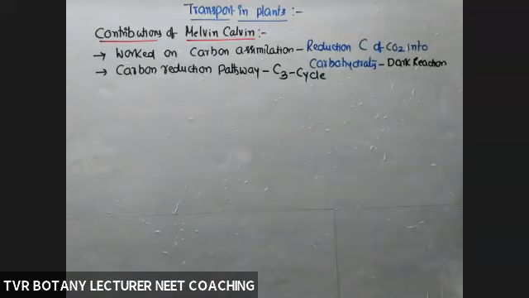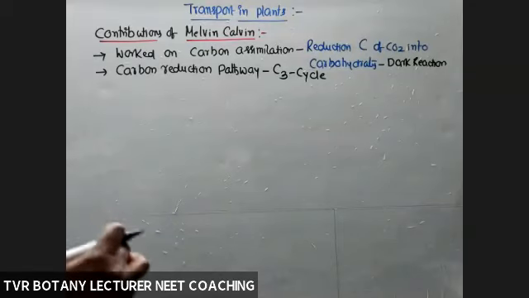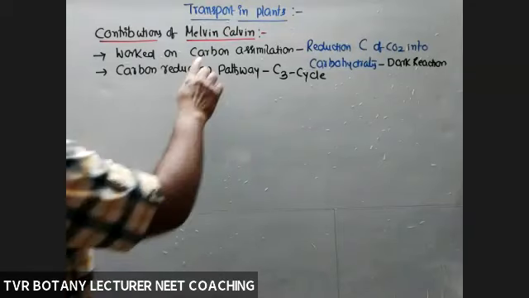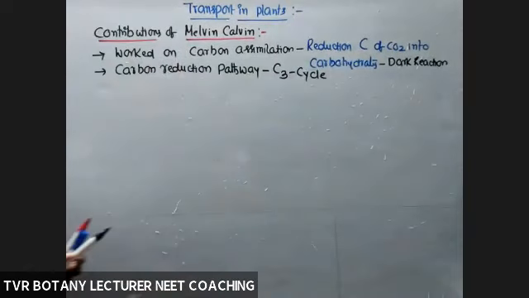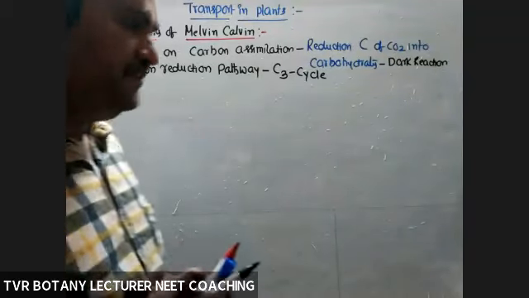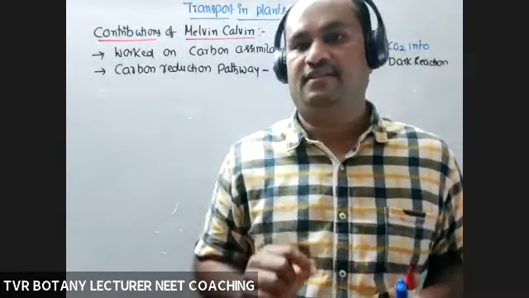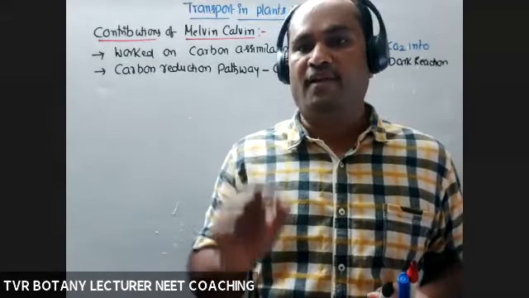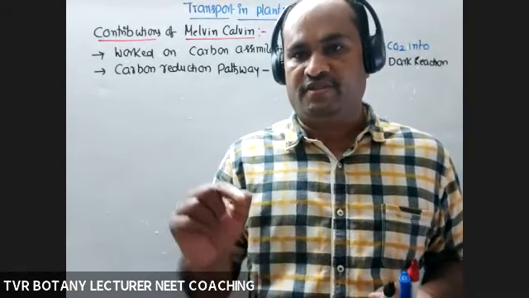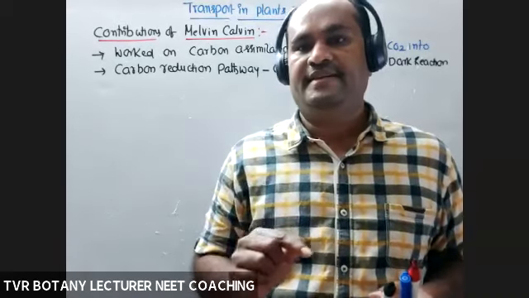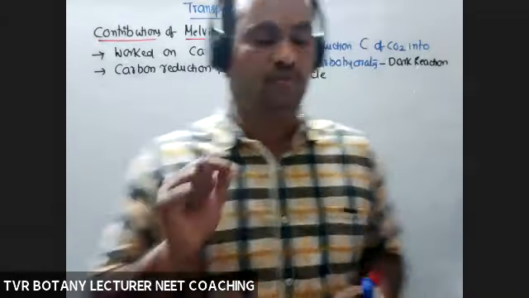Wait. Carbon reduction pathway. So they prepared a flow chart of carbon metabolism, a carbon reduction, assimilation. Here assimilation means carbon is reduced into carbohydrate. So how is C of CO2 reduced into carbohydrate? If you go back to the entire photosynthetic equation, 6CO2 plus 12H2O, with sunlight and chlorophyll, gives rise to one glucose molecule plus 6H2O and 6O2.